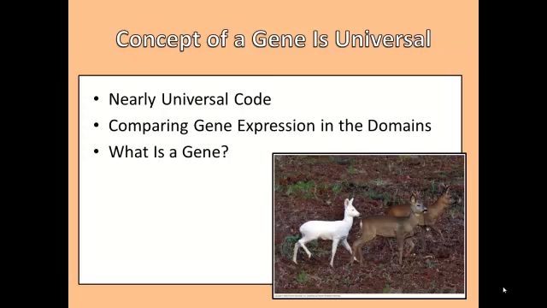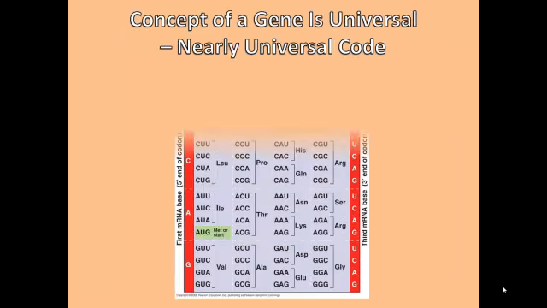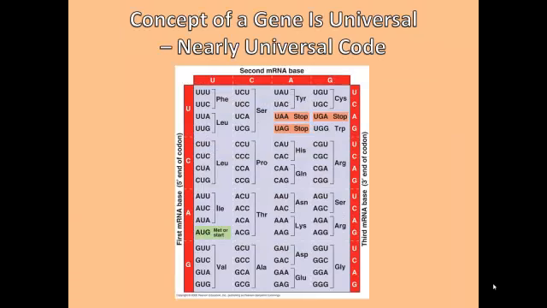Concept 17.6, the concept of a gene is universal. In this concept, we will be discussing how the code is nearly universal. We will compare gene expression between the three domains and revisit the definition of a gene. The nucleotide-to-amino-acid code is nearly universal.